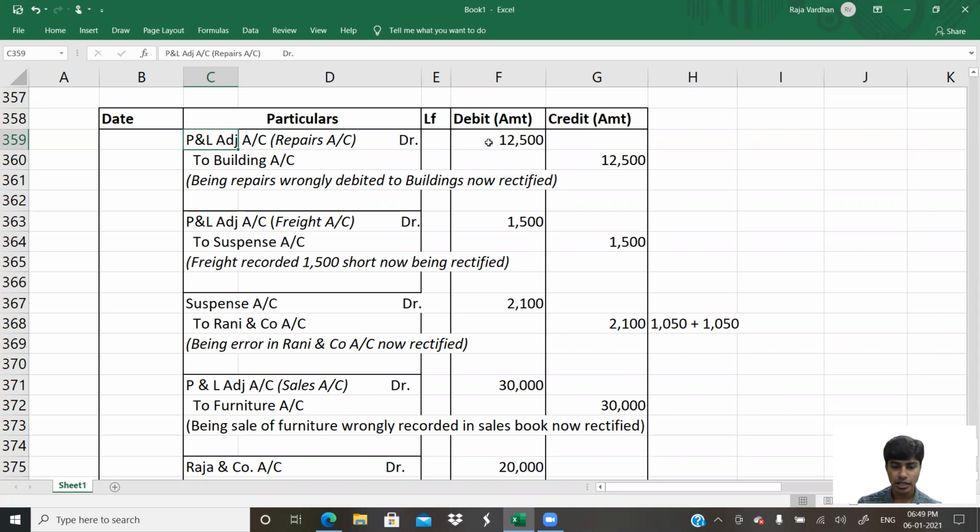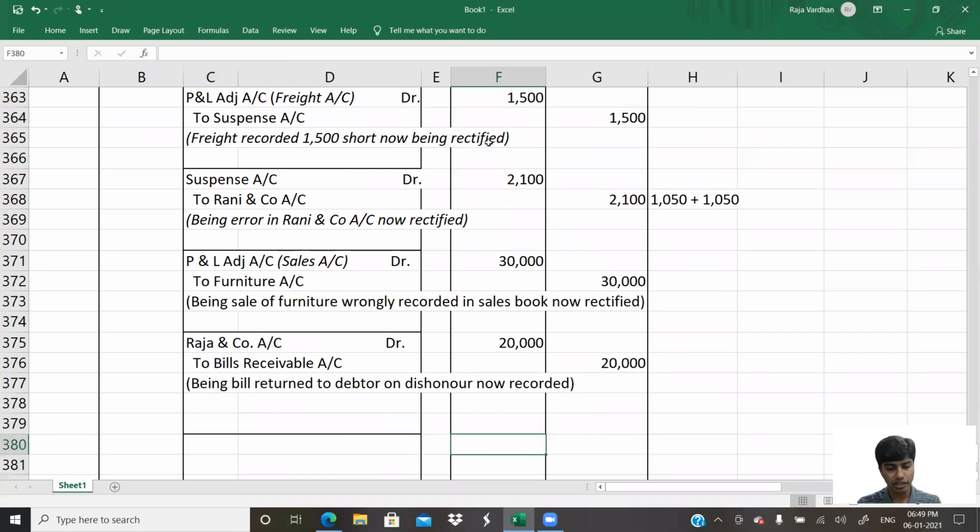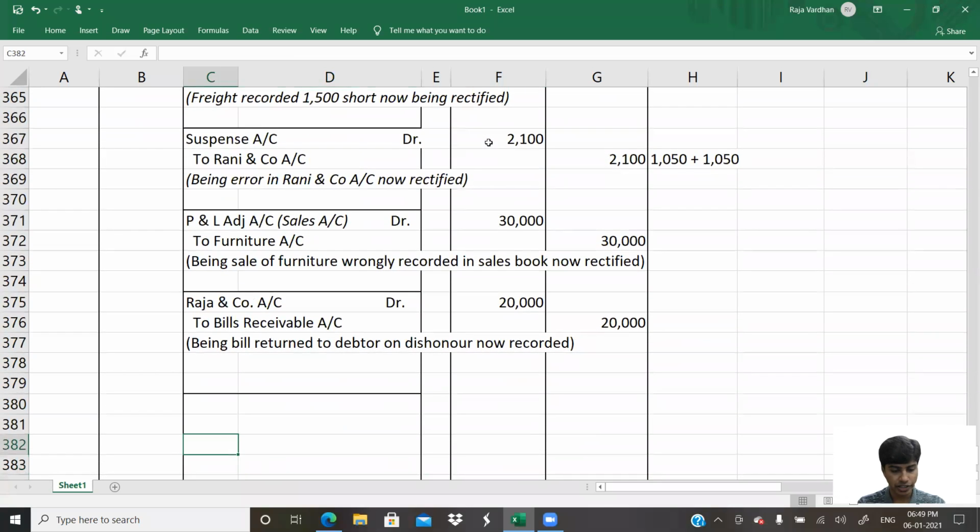Let us see how much is the balance. 12,500 debit here, 1,500 debit here, 30,000 debit here. So total money that will be debited should be credited here, and debit should be given to capital account. To P and L adjustment account. What is the balance?